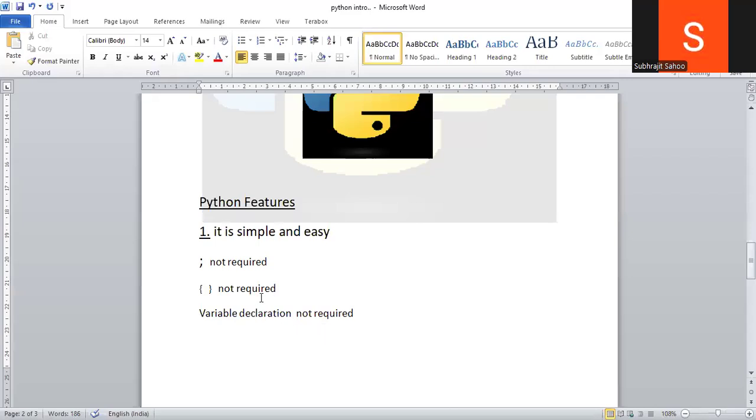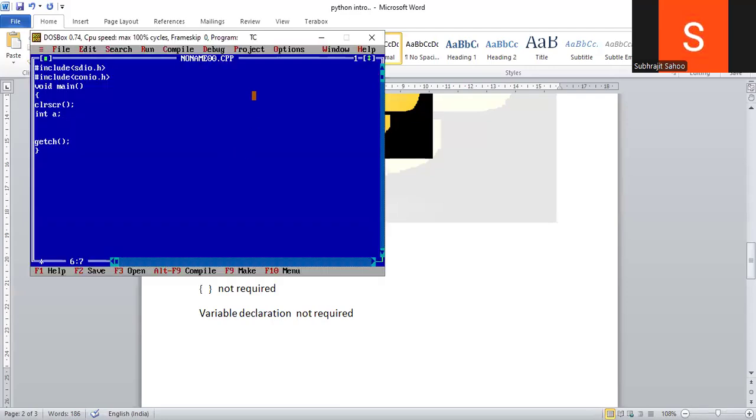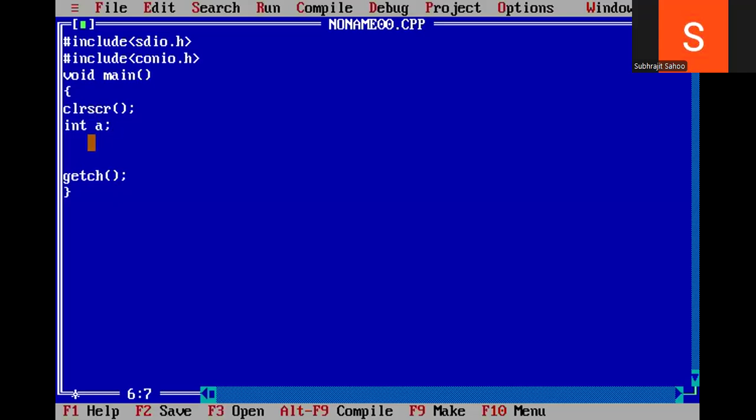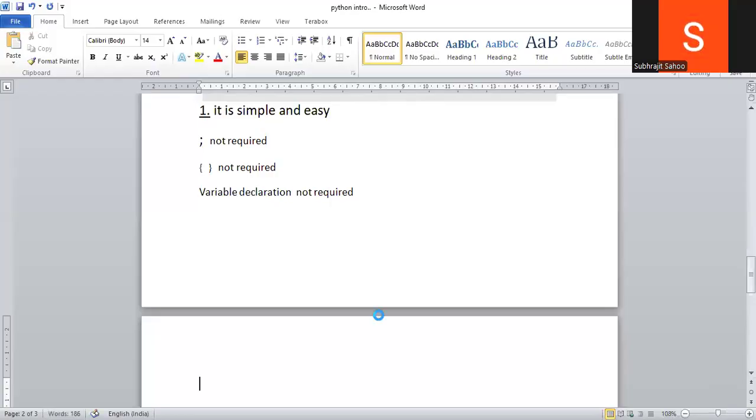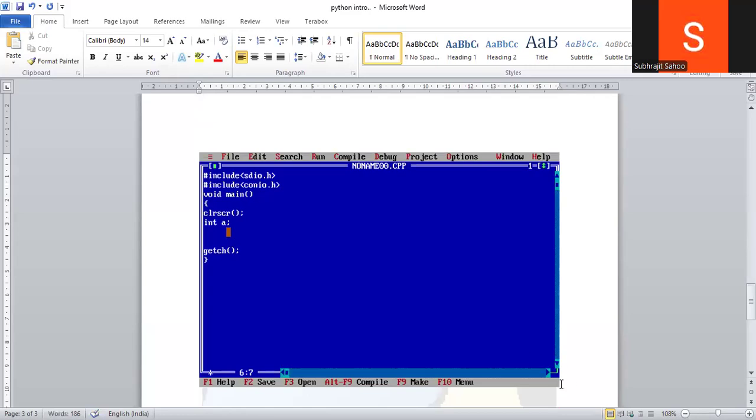So these are the several points I told you. You can include this one as a note also. So this is the variable declaration required in the C programming language. But here in the Python programming language, it is not required, right?